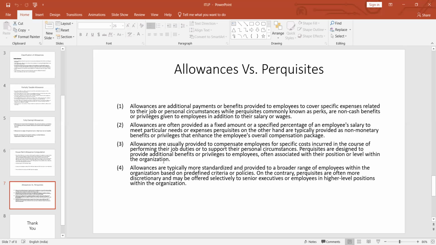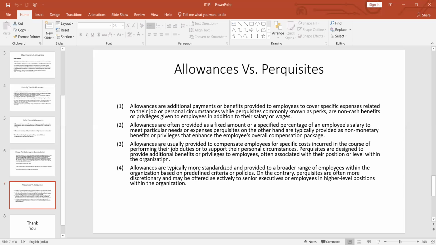Secondly, allowances are often provided as a fixed amount or a specified percentage of an employee's salary to meet particular needs or expenses. Perquisites, on the other hand, are typically provided as non-monetary benefits like residential accommodation, furniture, home appliances, and vehicle facilities that enhance the employee's overall compensation package.